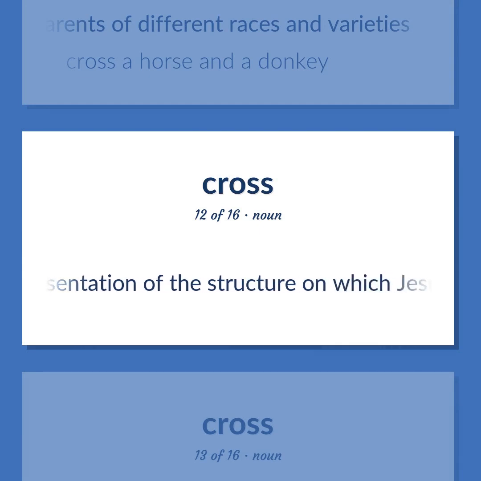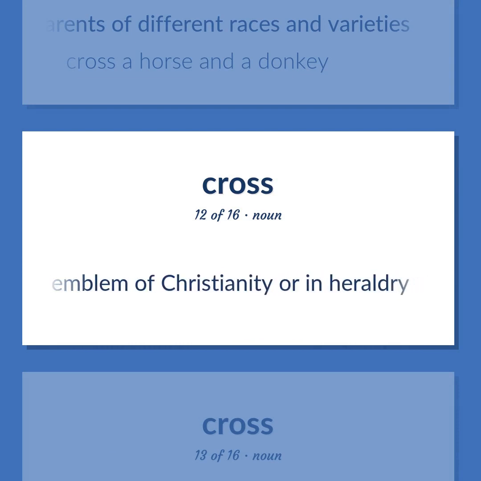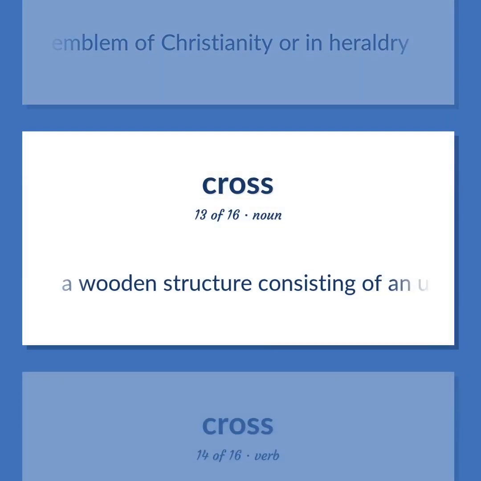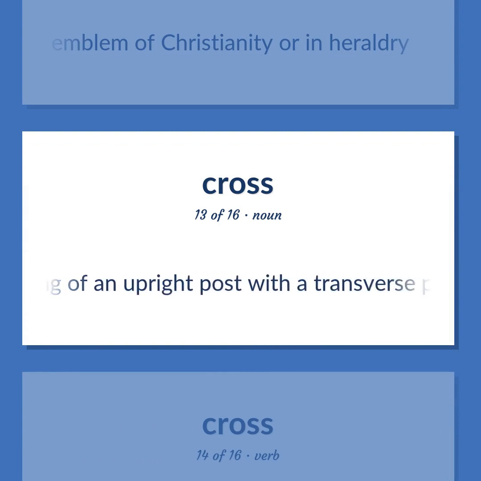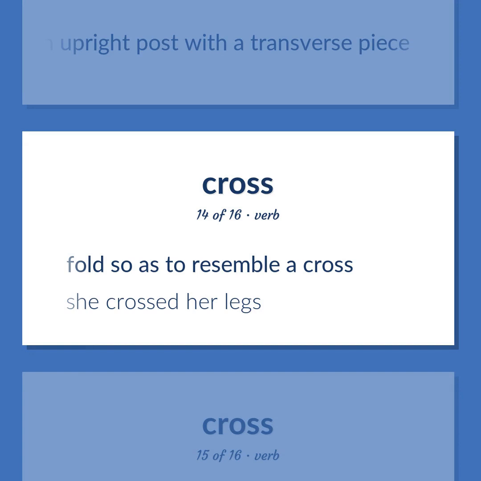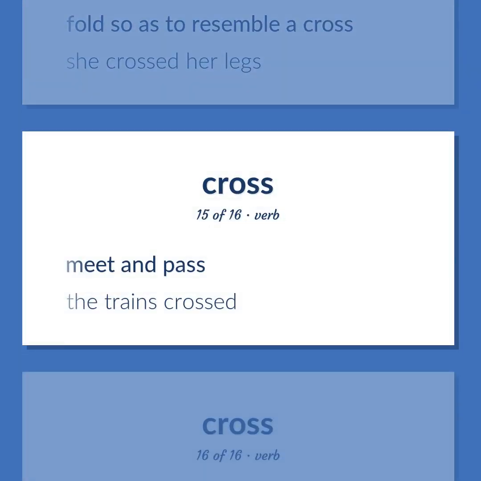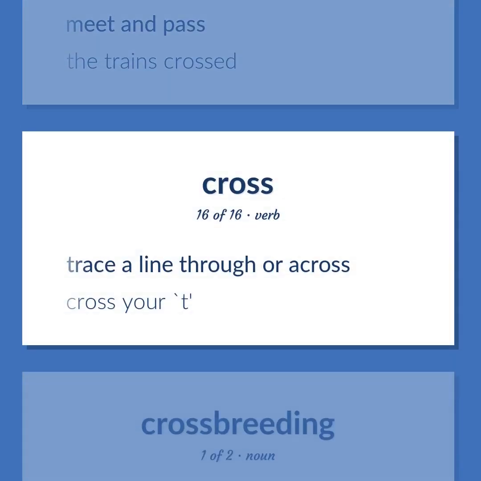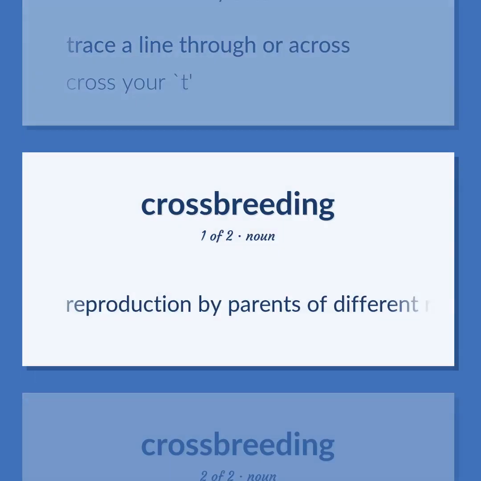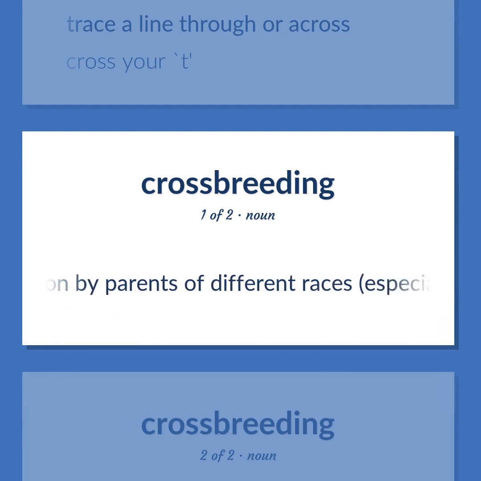A representation of the structure on which Jesus was crucified, used as an emblem of Christianity or in heraldry. A wooden structure consisting of an upright post with a transverse piece. Fold so as to resemble a cross. She crossed her legs. Meet and pass. The trains crossed. Trace a line through or across. Cross your T. Reproduction by parents of different races, especially by white and non-white persons.